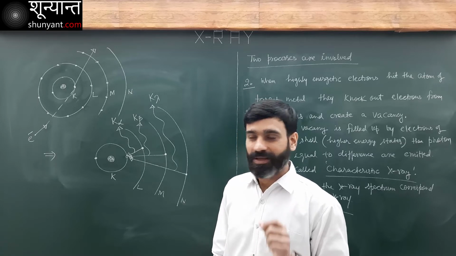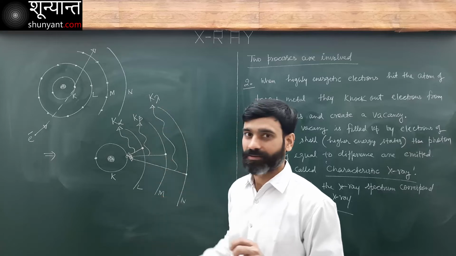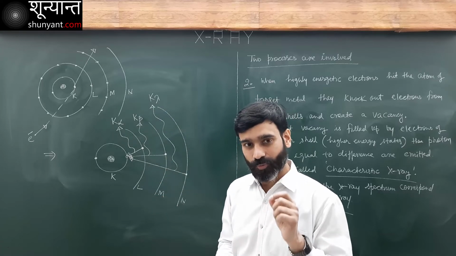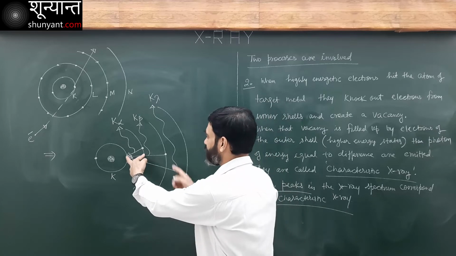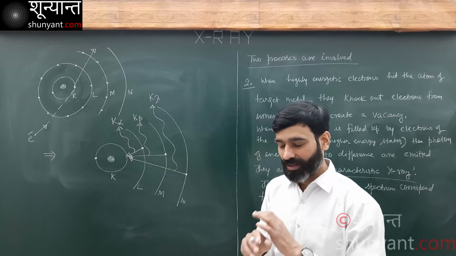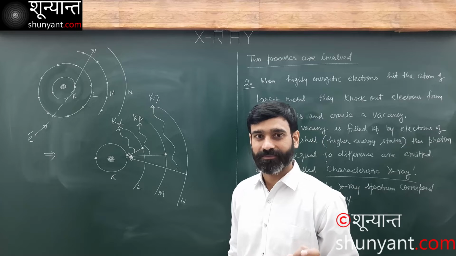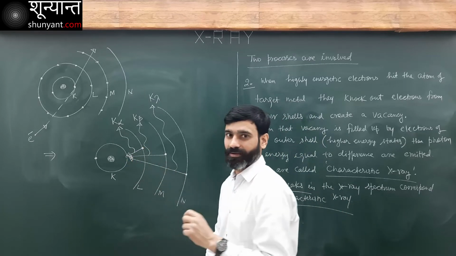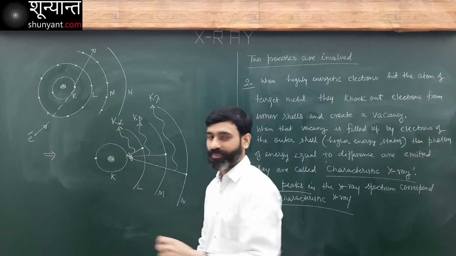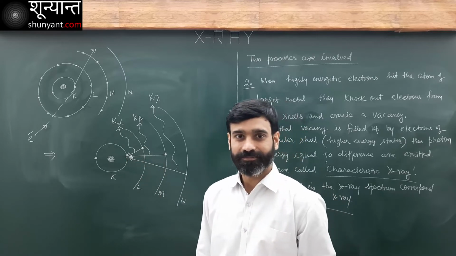The energy of these photons depends only and only on these energy differences. They have nothing to do with accelerating potential. Only this energy difference, that's it.